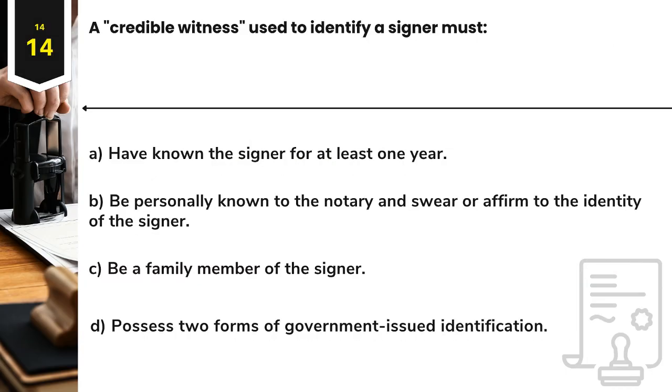Question 14. A credible witness used to identify a signer must A. Have known the signer for at least 1 year. B. Be personally known to the notary and swear or affirm to the identity of the signer. C. Be a family member of the signer. D. Possess 2 forms of government-issued identification.